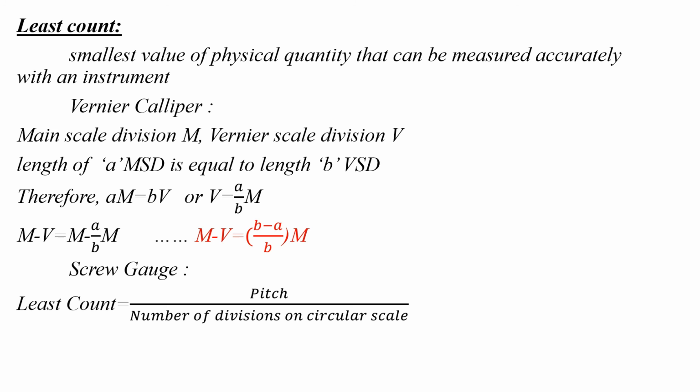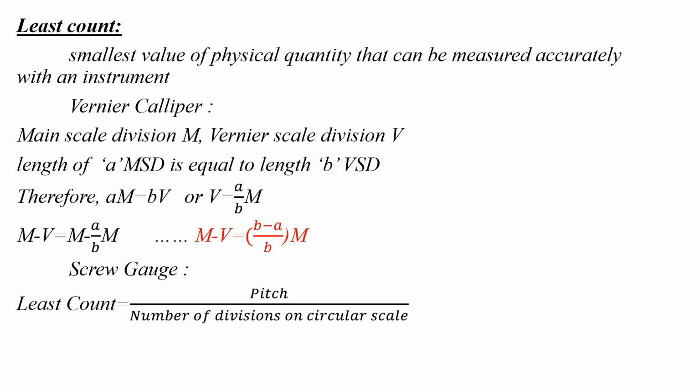is, suppose the size of one main scale division, that is the MSD, is M, and that of one vernier scale division is V units. Along with that, the length of A main scale divisions is equal to the length of B vernier scale divisions.